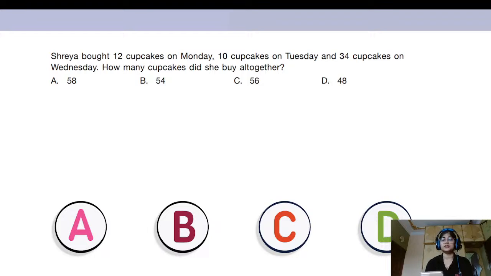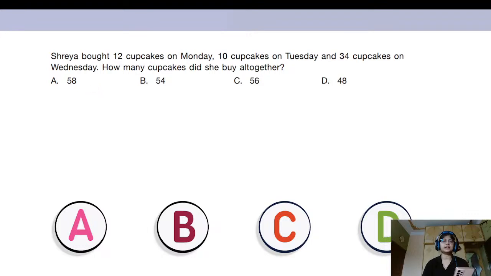You can just type the option. Is it A, B, C, or D?